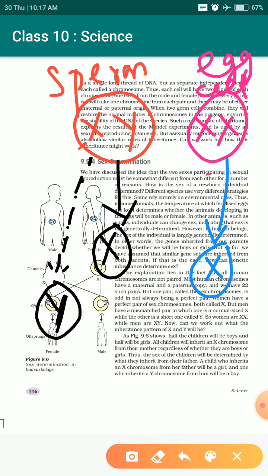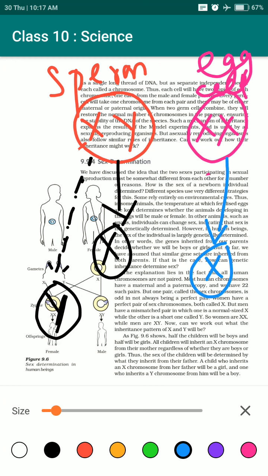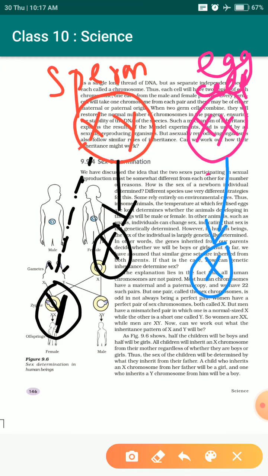Now what are the chances that the gender of the next generation is male? If I take the first case, with this X, what will be the next generation that I will get? First I will write X, then I will write Y. What would be the gender of the next generation?